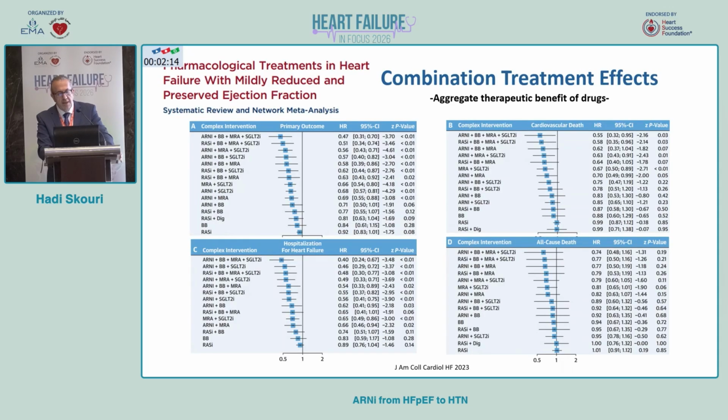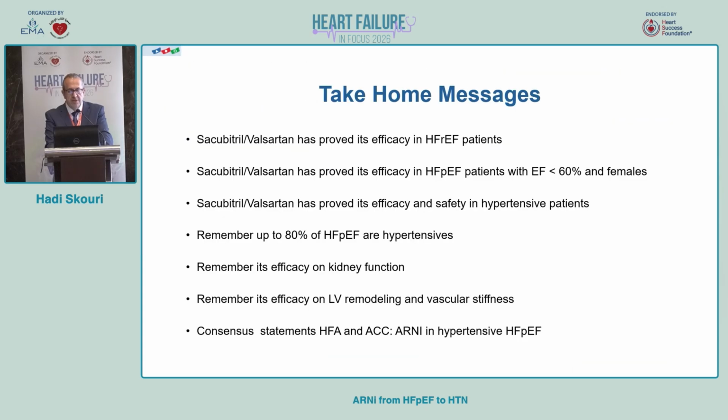And another thing, there is a network meta-analysis in patients with mildly reduced and preserved ejection fraction, showing that, like in heart failure with reduced ejection fraction, giving the 4 pillars, ARNI, beta blocker, MRAs, and SGLT2 inhibitors, actually reduces the primary endpoint of cardiovascular death as well as hospitalization for heart failure. There are some question marks on beta blockers, but there are ongoing trials in this population. So I will end here, and I am on time too.